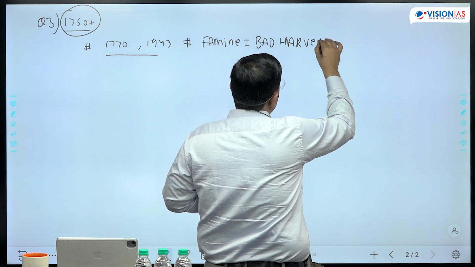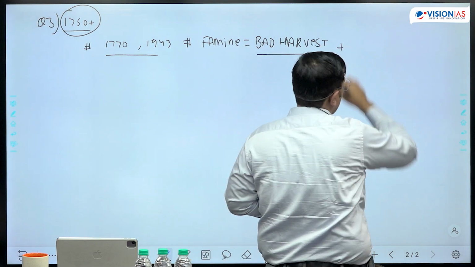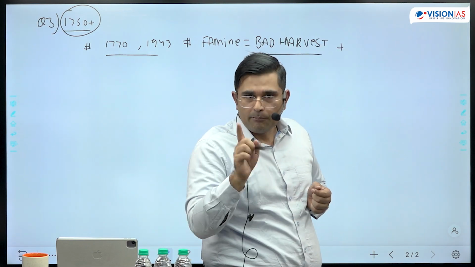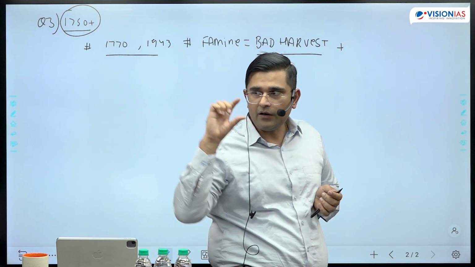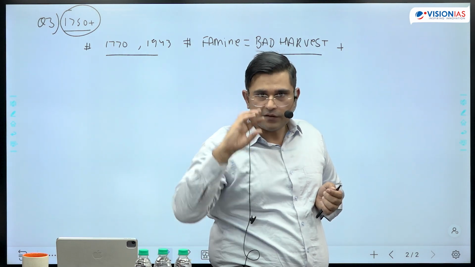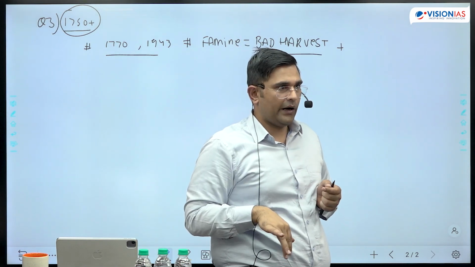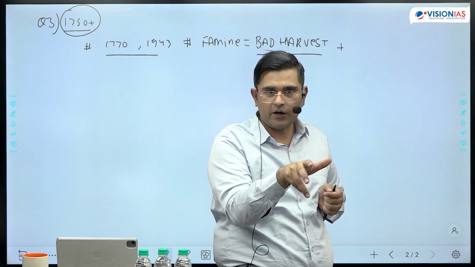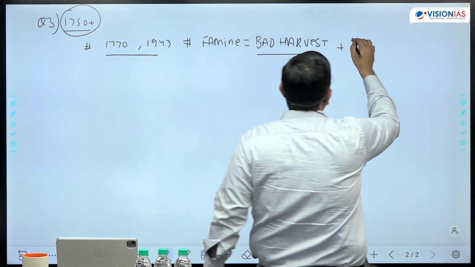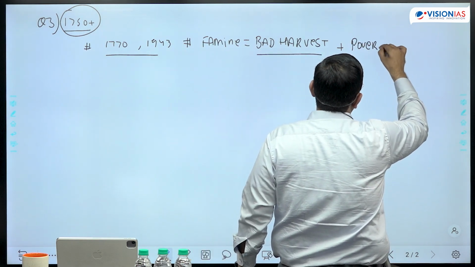That is food shortage. मतलब bad harvest plus food shortage कब होगा? Bad harvest है and as a result supply comes down. As a result food inflation takes place. So if people are rich and they are able to buy that high priced product, then no problem. That means you have to add poverty to it.